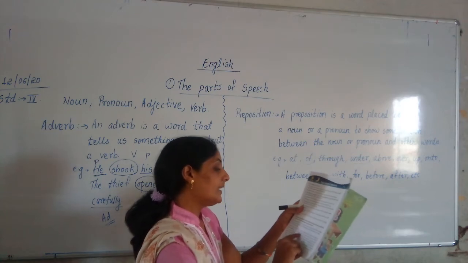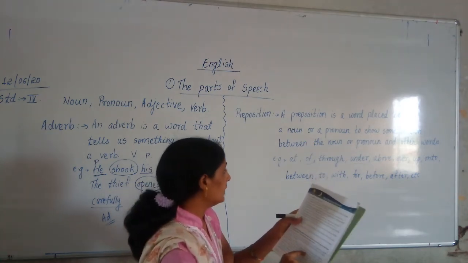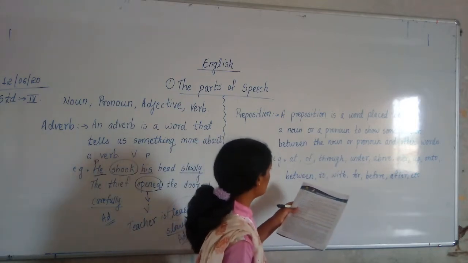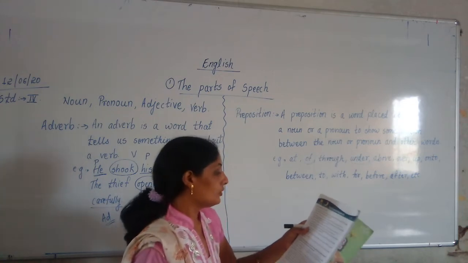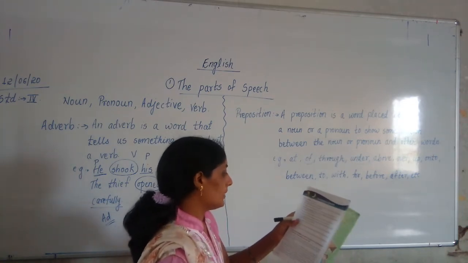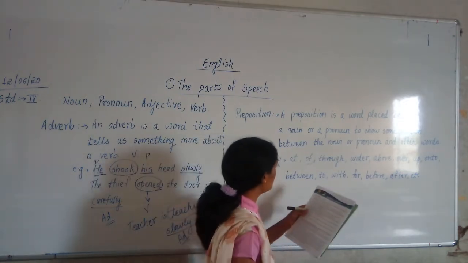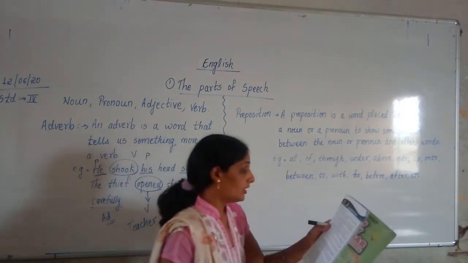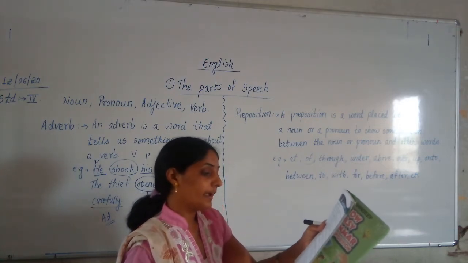Next one. He tallied it once again, but could not find the error. But is also a preposition? No, but will not come in preposition, but is a conjunction.